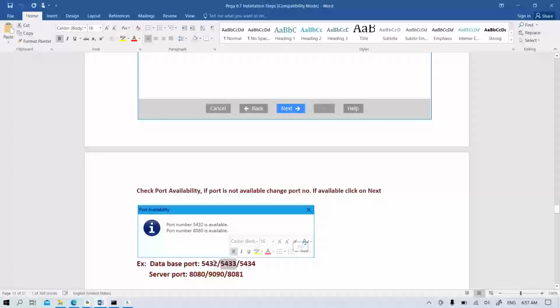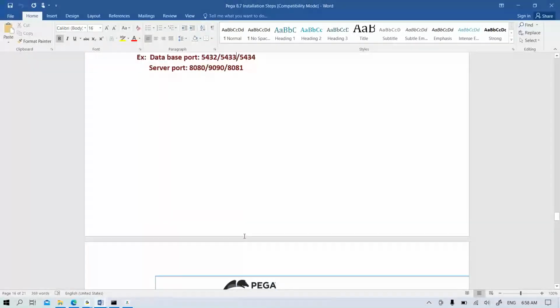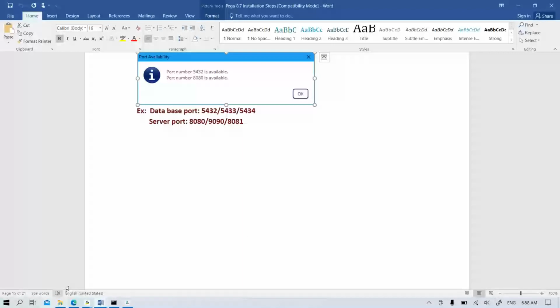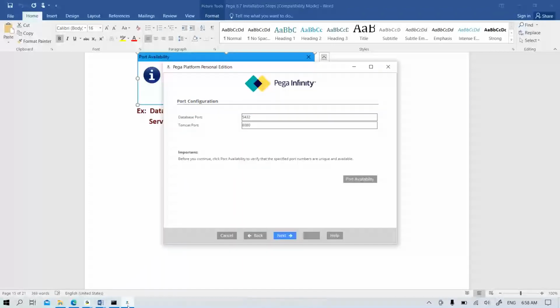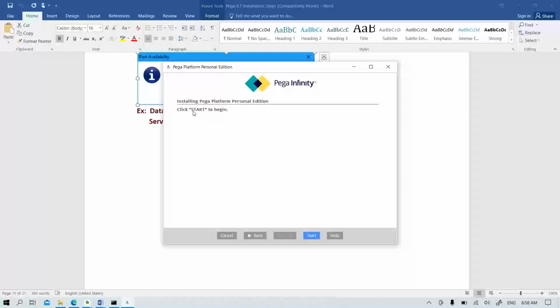See, if 5432 is not available, if it is showing as not available, then you can change the number to 33 or 34. If any server port is not available, you can give these alternate numbers. Okay, mostly it will be available in every system, but in any case, if it is not available, then only you need to change the port number. Okay, so then click on this next one. Here you need to click on the start button. So here the start button will be there.